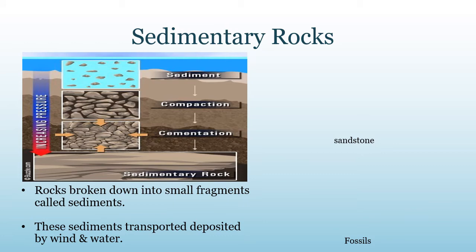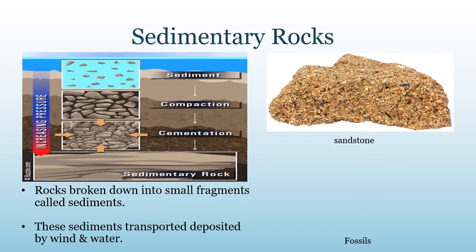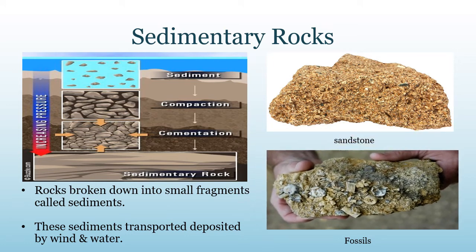These types of rocks are called sedimentary rocks. For example, sandstone, that is made from grains of sand. These rocks may also contain fossils of plants, animals and other microorganisms that once lived on them.